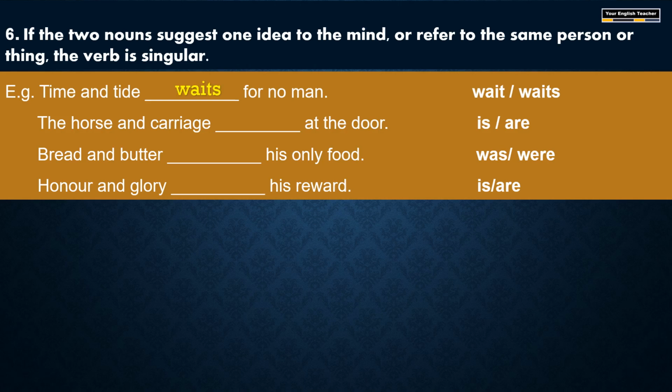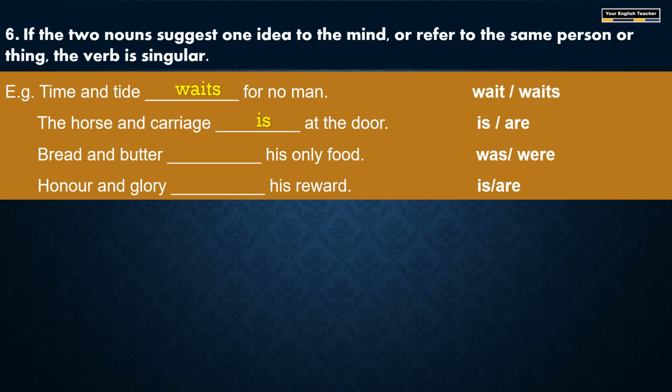It is a singular one. The best example is the horse and carriage. We use horse and carriage together. When the horse pulls the carriage, our travel is made possible. So the horse and carriage together is for traveling. Singular idea, so is should be used.